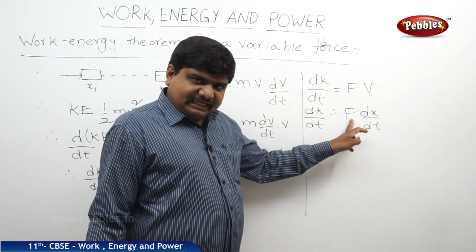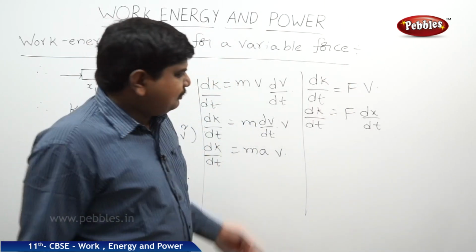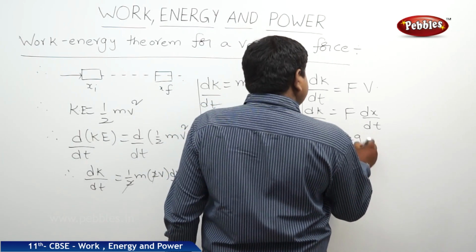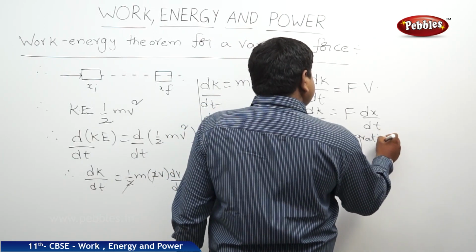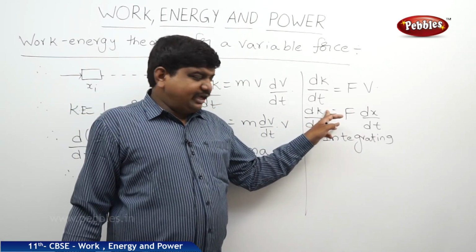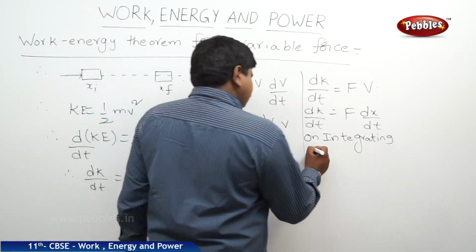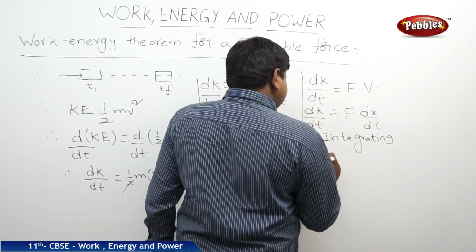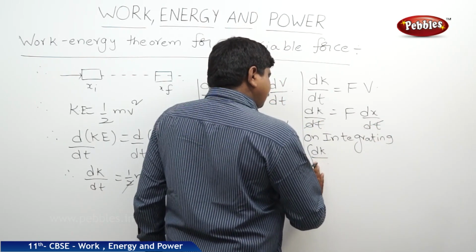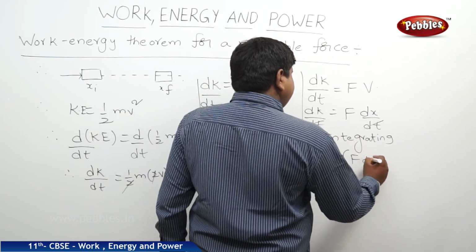So here the force is variable according to the distance traveled by the body with respect to time. On integrating both sides, K will go from the limits Ki to Kf, and x will go from xi to xf. dt gets cancelled because it is similar on both sides. So integral dK is equal to integral F dx.